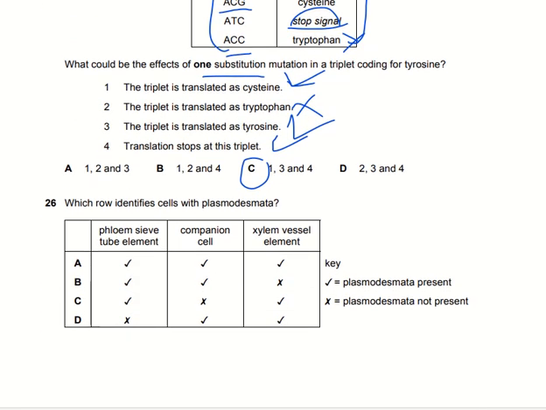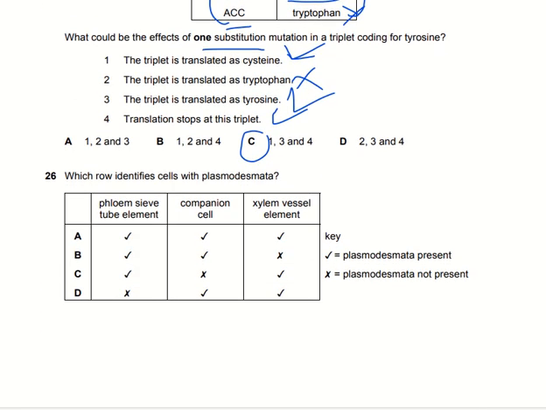Which cells are identified with plasmodesmata? As we all know, plasmodesmata are tube-like structures which join one cell to another through the cell walls. So we have to find the correct option. Phloem sieve tube elements can use plasmodesmata so that material, such as sugar molecules, can pass from one sieve tube element to another.